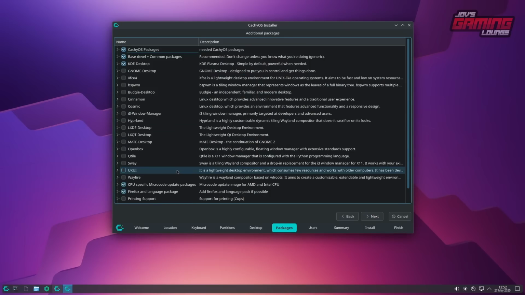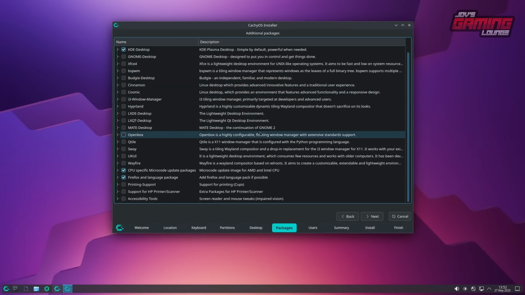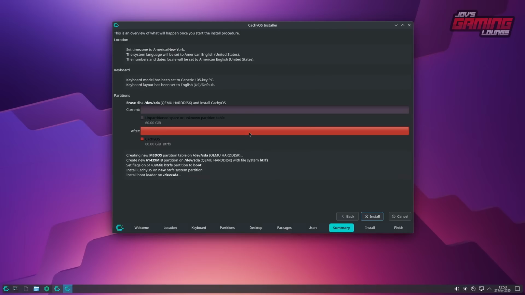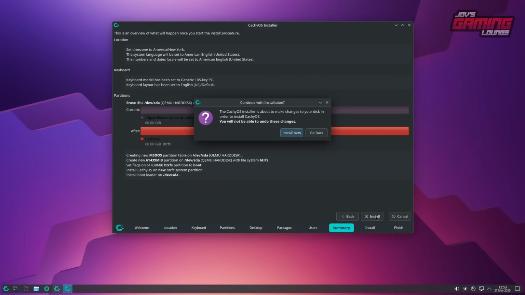This is basically a continuation of the previous screen where we can add individual components from those other desktop environments into our installation. I'm going to keep everything here default, just like it is. However, down here, you may want to check these if you are using a printer for your setup. I'm going to go ahead and click next, and we'll give ourselves a name. As for the password, it has a 4-character minimum. Once we hit next, it's going to give us a summary of what's going to happen, and we'll go to install to finish it up.